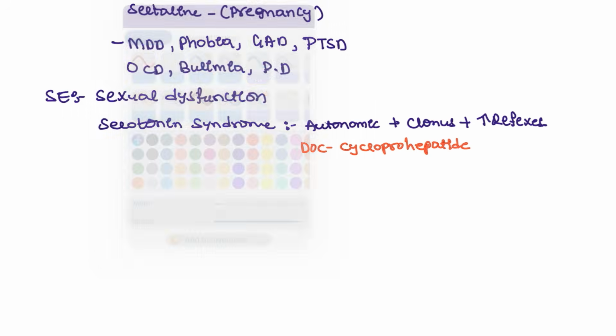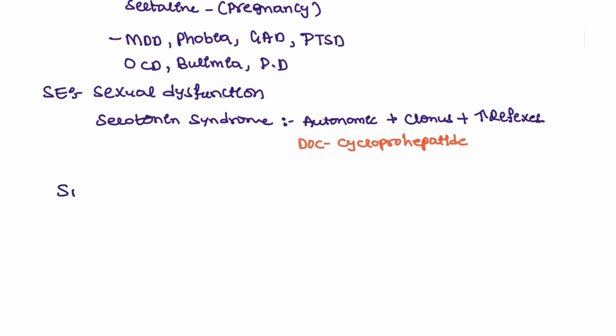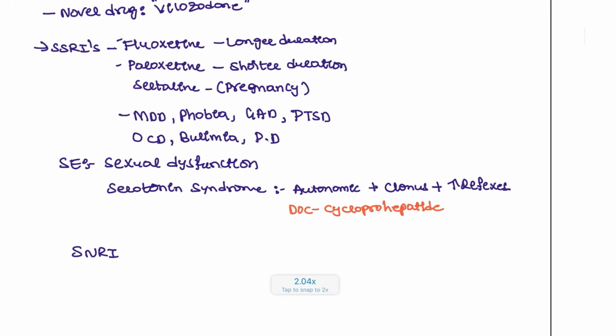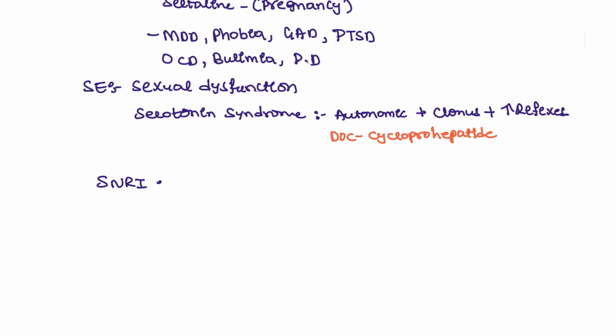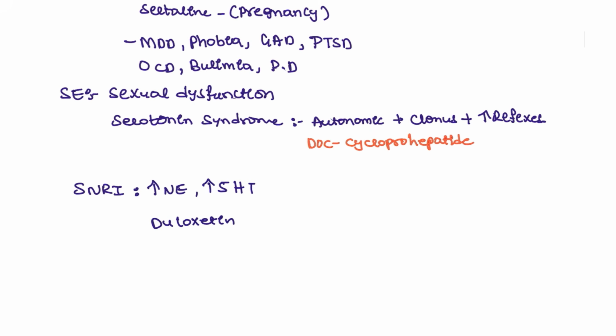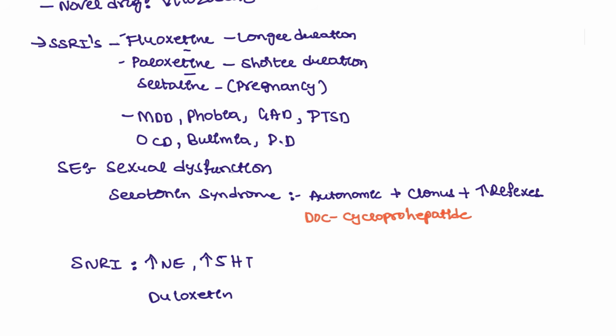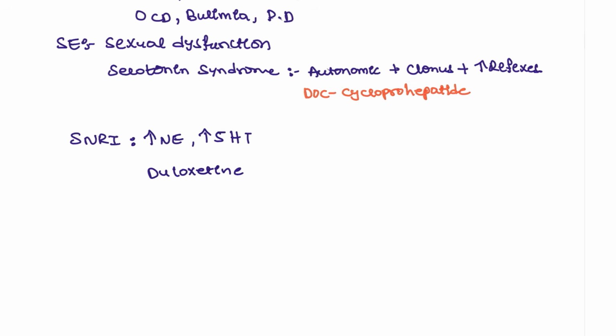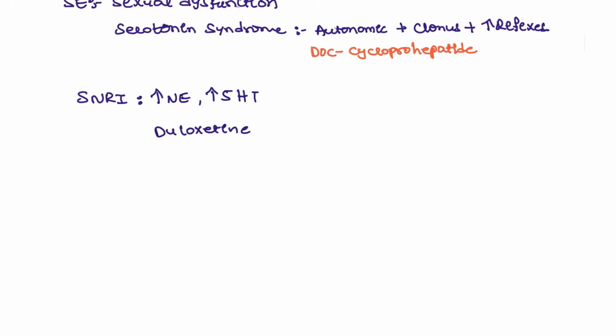Next, coming to another type of drugs, that is SNRIs. Okay, this is the SSRIs, this is the SNRIs, and here it will increase the norepinephrine intake and also serotonin intake. So 5-HT is serotonin, guys. That is the intake seen in these patients. And the example is duloxetine. Okay, don't confuse here. Fluoxetine, paroxetine. So duloxetine is present in the SNRIs. That is the one thing that differentiates, and the remaining drugs you can identify.